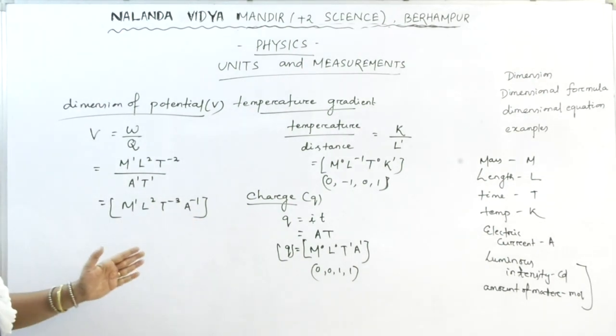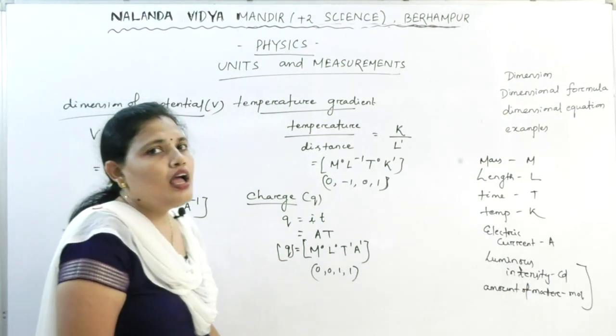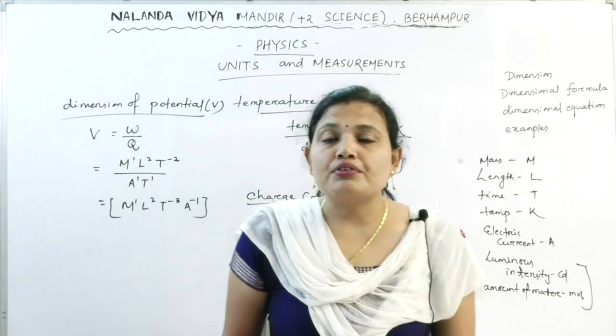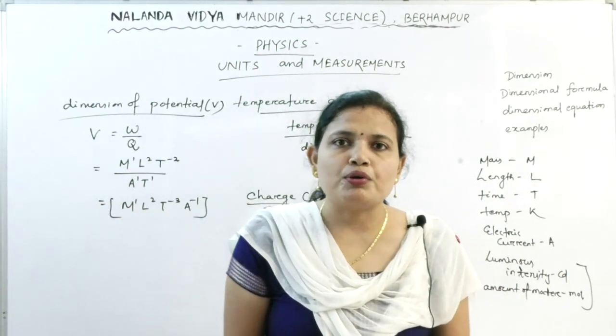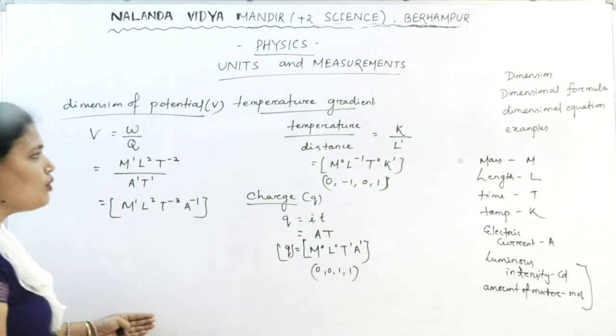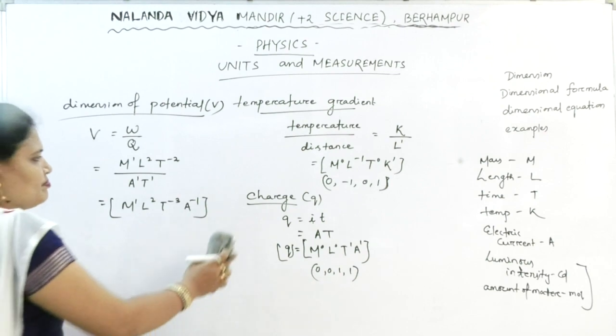This physical quantity you will gradually study while you are going further in the physics. As we go further in physics, we will learn about new physical quantities, and we have to find out the dimension. Then we will have to work out the dimension at that time. So you must know how to find out the dimension. If we know the formula, then we can find out the dimension easily.